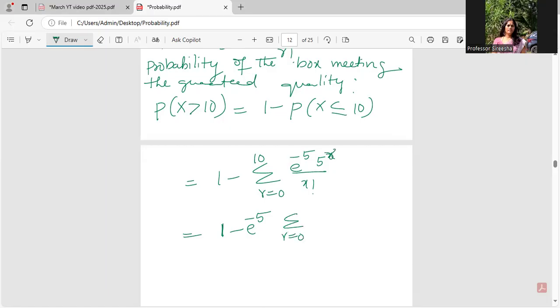This is r, I'm sorry, r and r factorial. r is equal to 0 to 10, e power minus 5, 5 power r by r factorial. So it would be geometric series. You can go ahead like that, or you can directly solve using a calculator. I suggest you to do this problem.